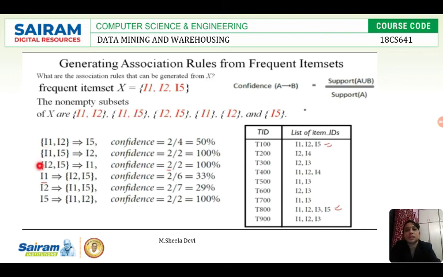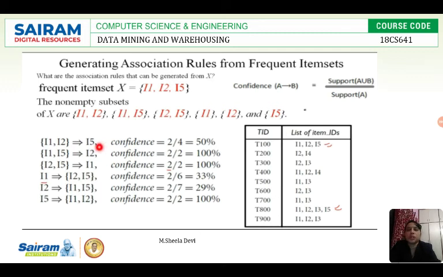See here, this is another example which I have taken for your better understanding. So I1, I2 tends to I5. How did I get this? Because my item set is I1, I2, I5. So if my subset is I1, I2, then I1, I2, I5 minus I1, I2 is nothing but I5. So this is how I got it.